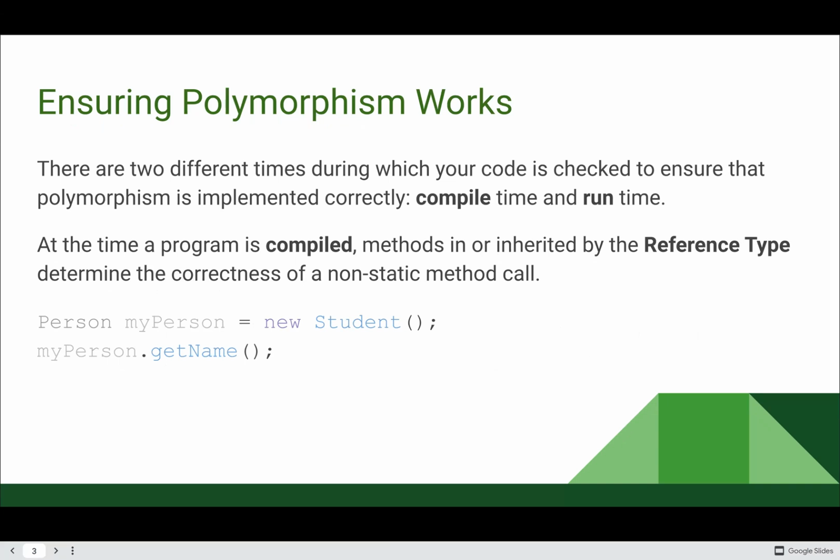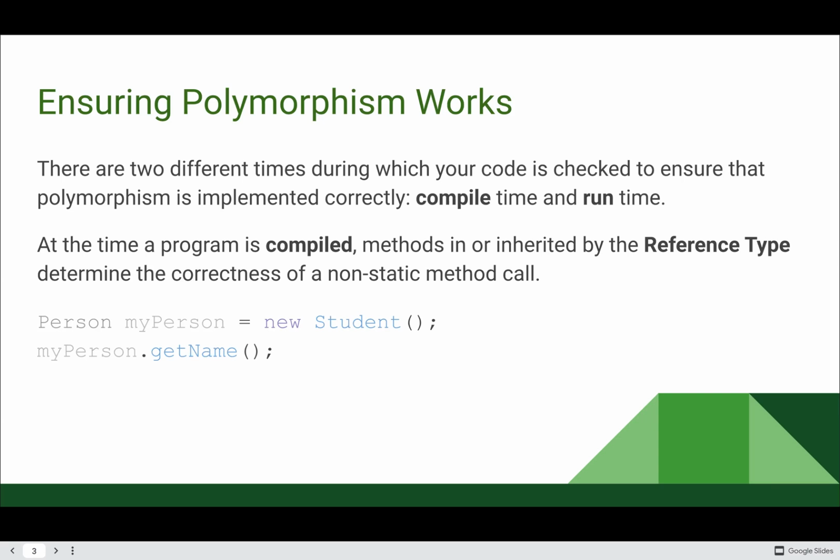Compile time is when the program called the compiler reads through our code and generates an executable for our program to actually run. Errors are checked for during compile time, and if there's an error, your code will not compile correctly. After our code is compiled, then we can run it. So those are the two different times at which our program is checked. So let's talk about compile time.